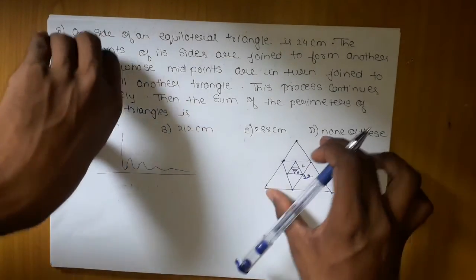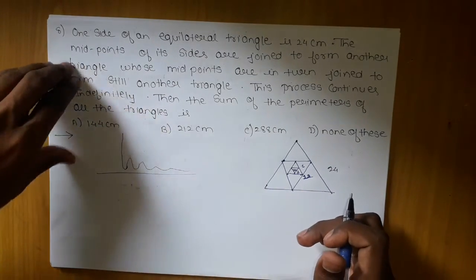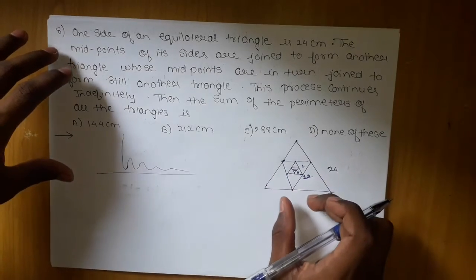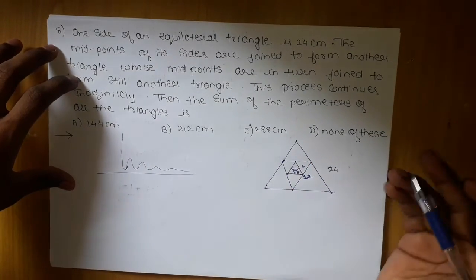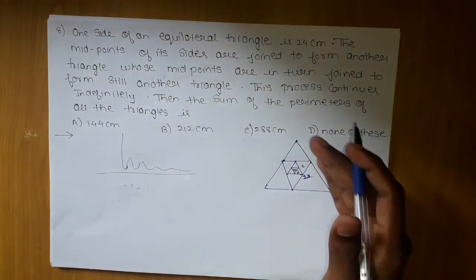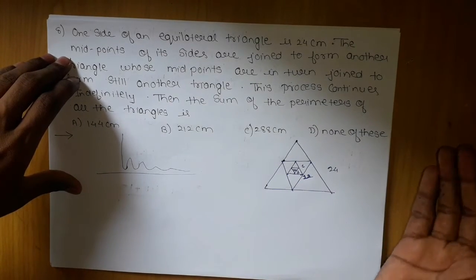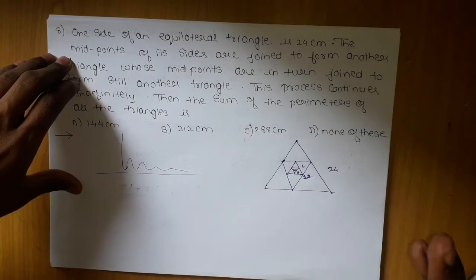They are forming an equilateral triangle from its midpoints. The equilateral triangle formed from the midpoints will have a side length half of the previous one. Like here it is 24, then the one inside will have 12, the triangle inside it will have 6, the triangle inside it will have 3, and so on. This process will go on.